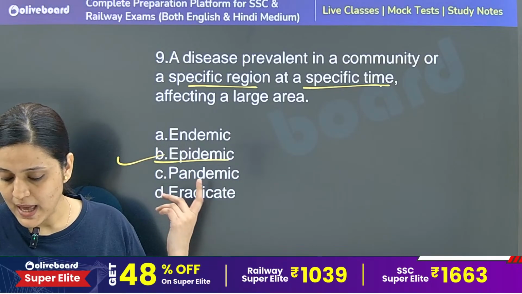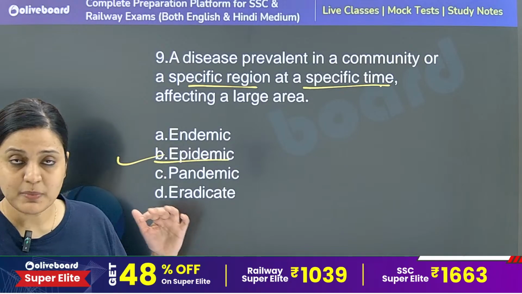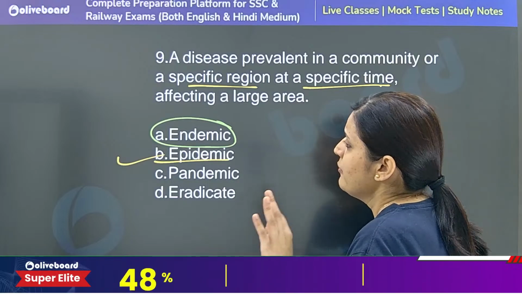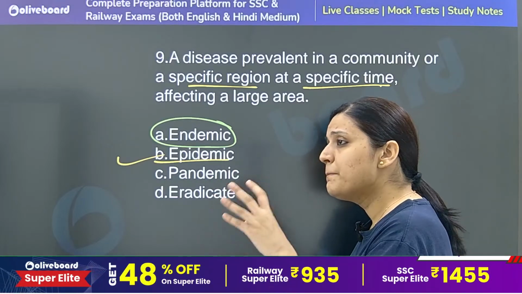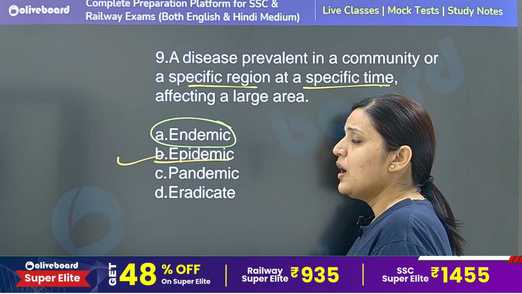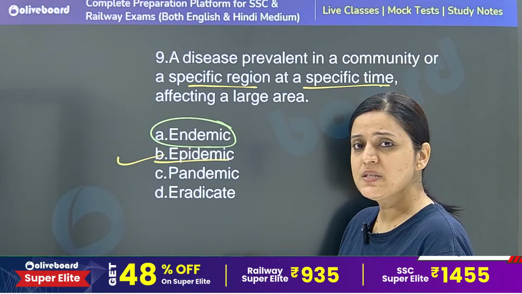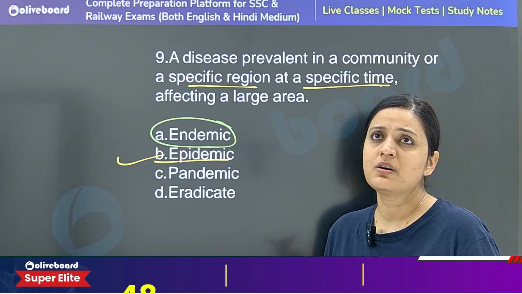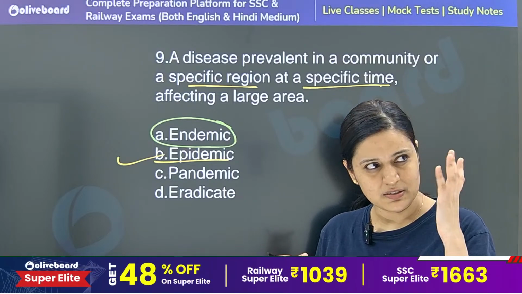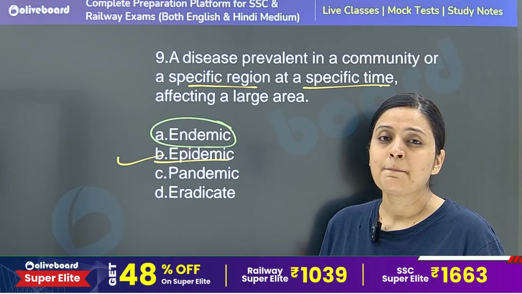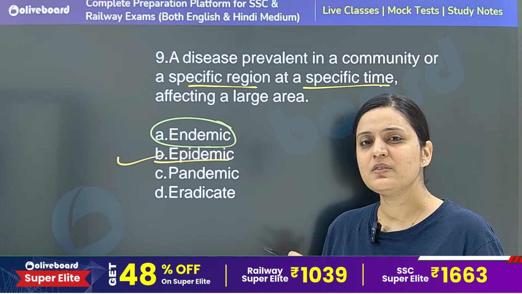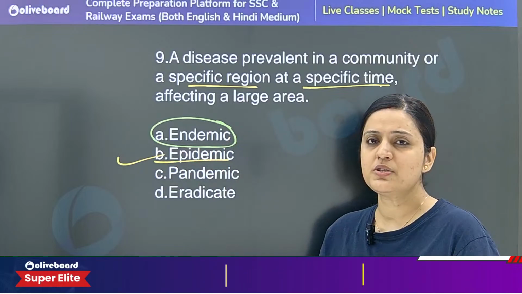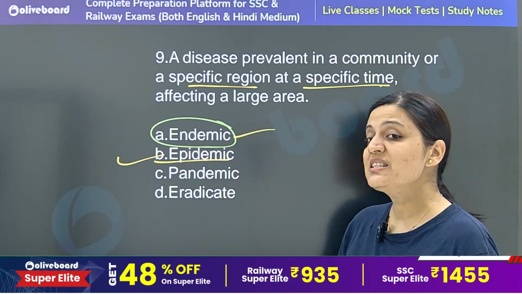Then what is endemic? Option number A. What is the exact meaning of endemic? Endemic means any type of disease which is prevalent in only a particular area all over the time. That type of disease is endemic disease. For example, you might have heard of the disease Ebola that affected somewhere in South Africa or that area. Ebola was such a type of disease which was prevalent only in a particular area for a longer duration of time. Such diseases we say are endemic.